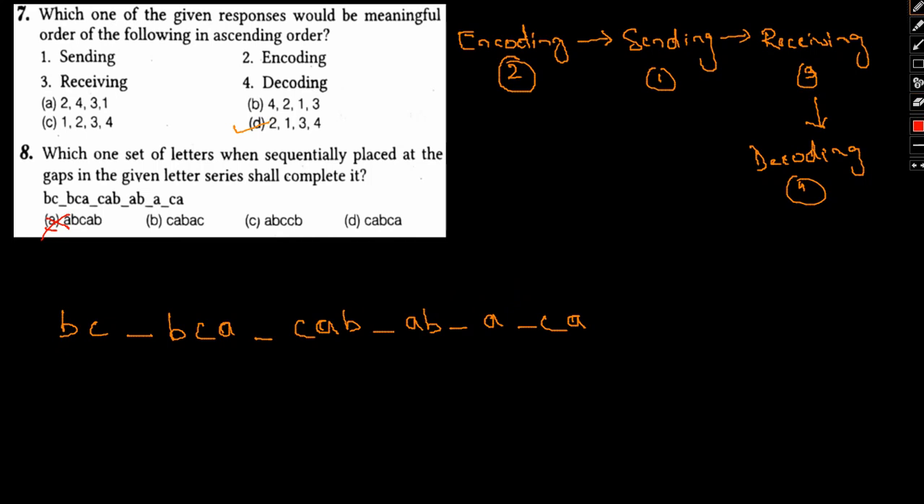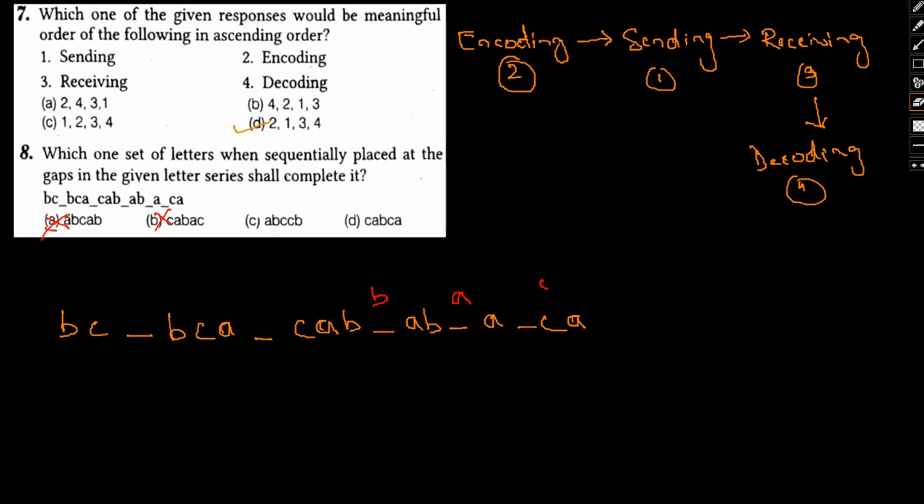Let's go with option D. C A B A C. B C C B C A A C A B B A B A A C C A. No, it does not make sense. There's no pattern whatsoever. So B is wrong. So we'll go ahead and look at the other one.